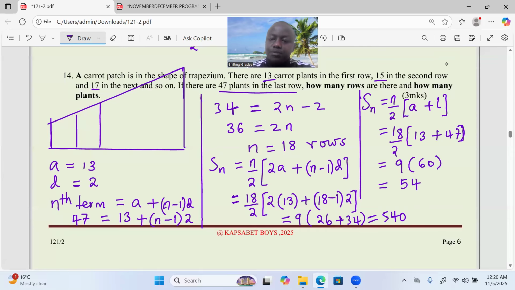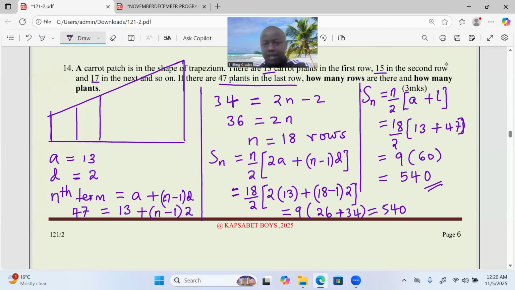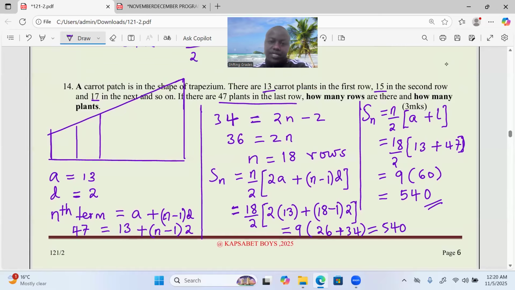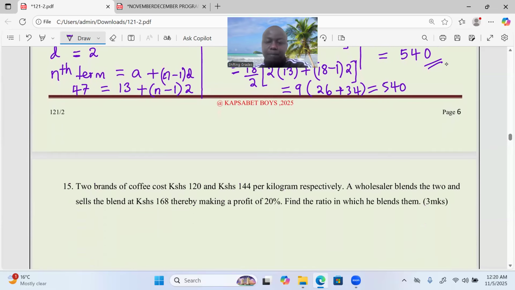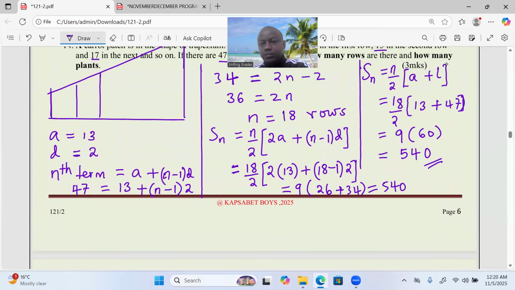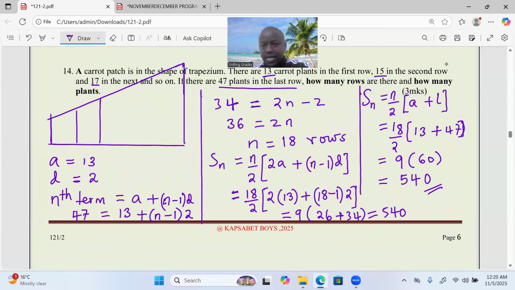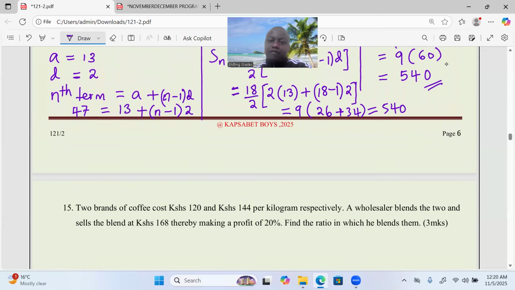So any of the two methods would have taken us to the same number of plants, whereby we add from the first one to the last. When you are dealing with sequences and series, please know when to apply the nth term and when to apply the sum of a given number of terms.